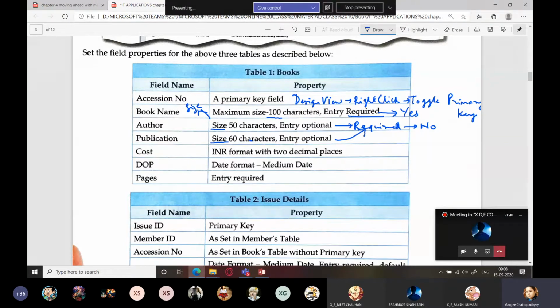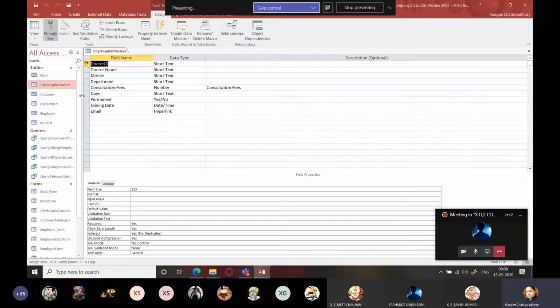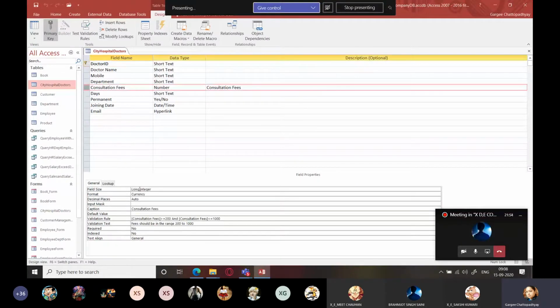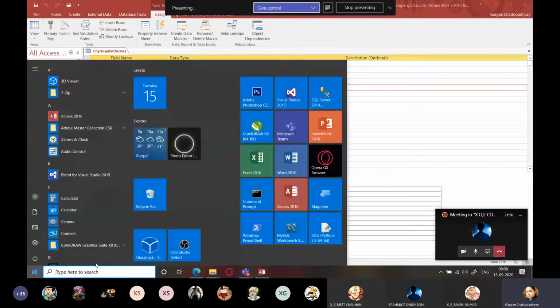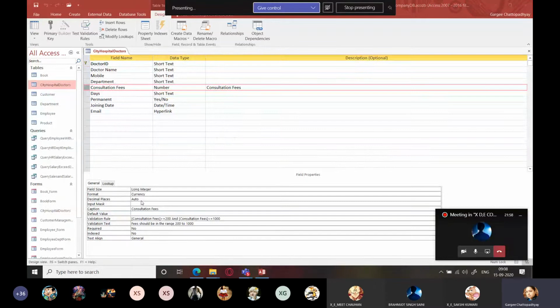INR format, that is Indian rupees format with 2 decimal places. So which property will you select? Format. And for 2 decimal places, let us check, like the consultation fee is there. Let me switch on the ClassBreak application.